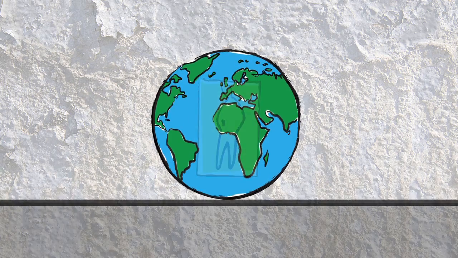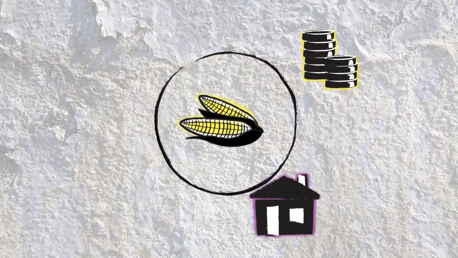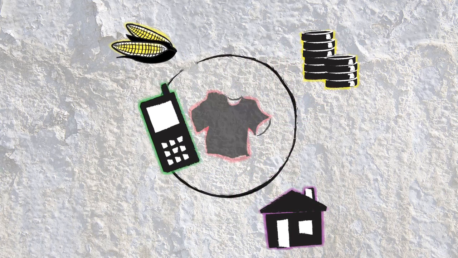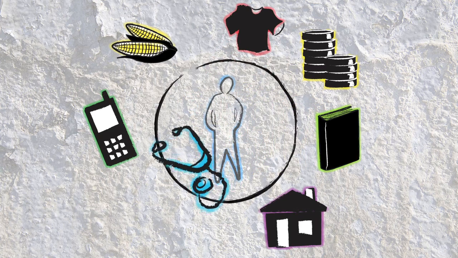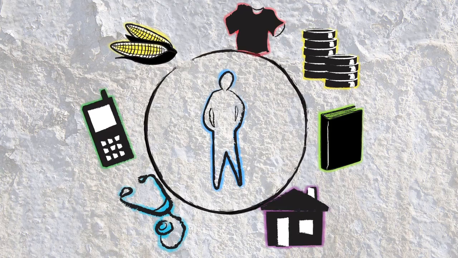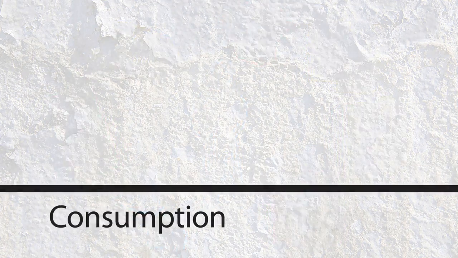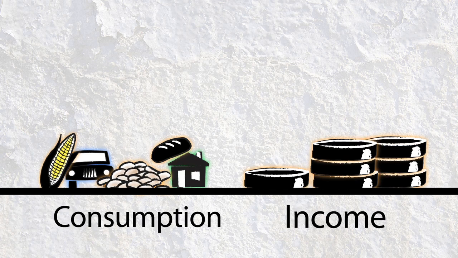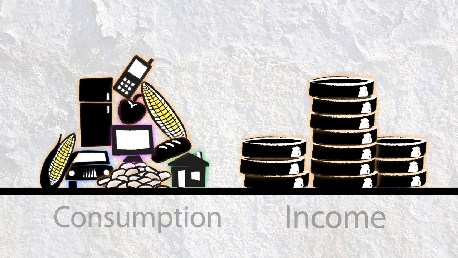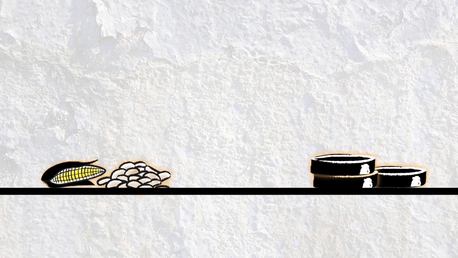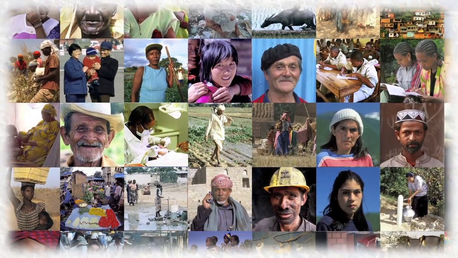Well-being comes from many different things: how much we earn, where we live, what we eat, how much we eat, the things we acquire and use every day, whether we go to school or not, or see a doctor when we are sick. All of these contribute to the quality of life. Consumption and income are two broad categories that do not show all of the dimensions of poverty, but are useful as indicators of well-being. To collect this data, a country will survey many different segments of the population.